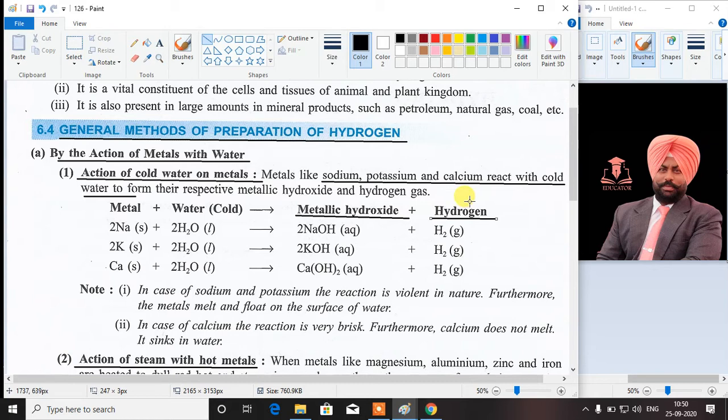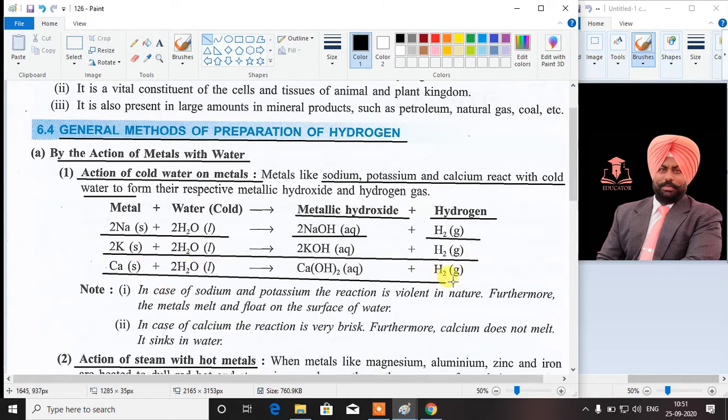Now let's discuss with the help of the equations. As we have discussed, sodium, potassium and calcium are the active metals which can even react with cold water. So sodium reacts with cold water to form sodium hydroxide and hydrogen gas is produced along with it. Similarly, potassium reacts with cold water to form potassium hydroxide and hydrogen gas, and calcium reacts with cold water to form calcium hydroxide and hydrogen gas is formed along with it.